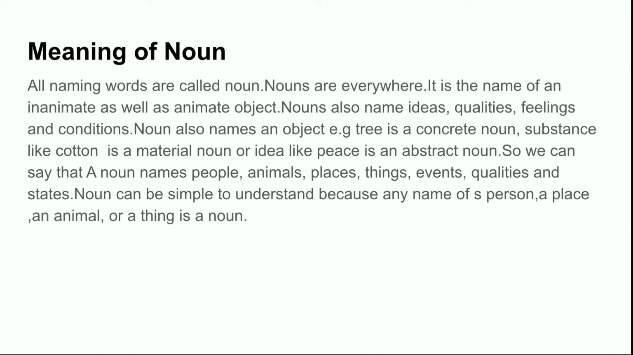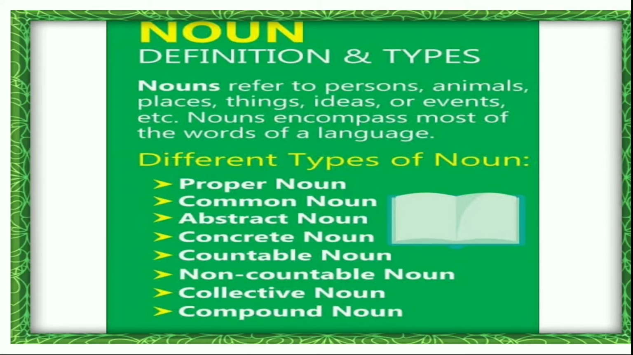So, we can say that a noun names people, animals, places, things, events, qualities, and states. Noun can be simple to understand because any name of a person, a place, an animal, or a thing is a noun. So, noun refers to person, animals, places, things, ideas, or events, etc. Nouns encompass most of the words of a language. There are different types of nouns. So now I'll be discussing one by one.